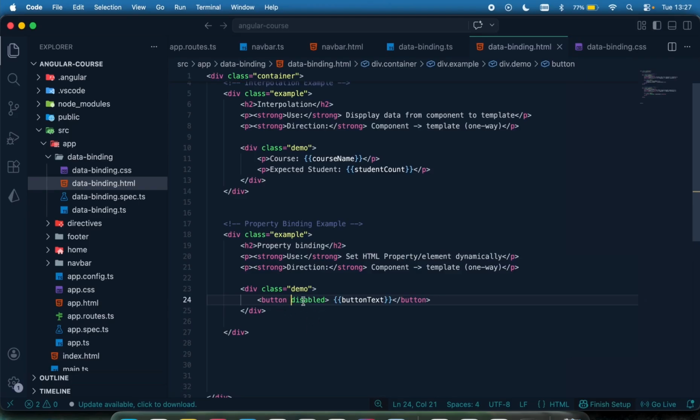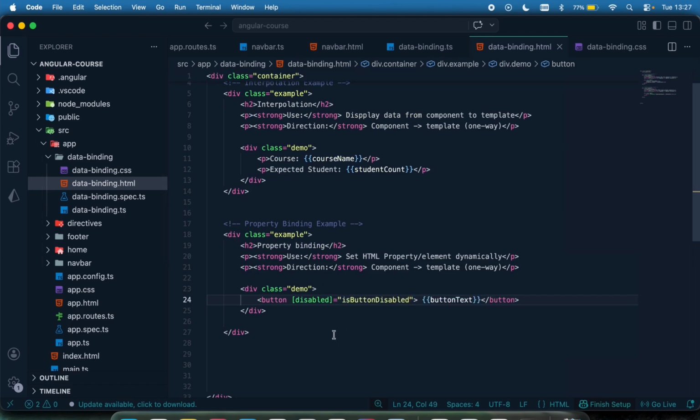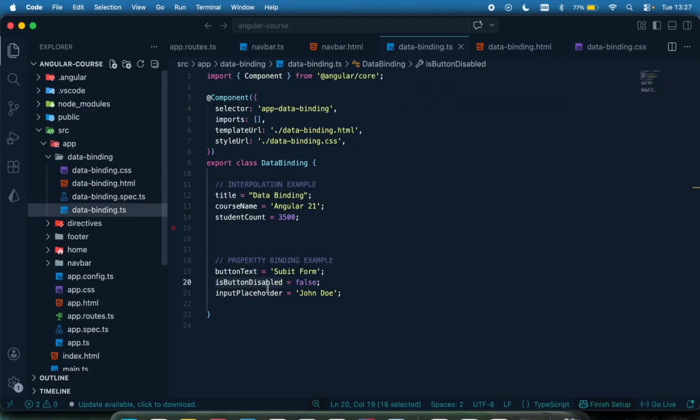Now, if I want to disable this button using property binding, I'm just going to put in my bracket right here and say disabled. It's going to check if this value right here is true or false. So the value of disabled is going to depend on whether this is true or false. By default right now, this is false.